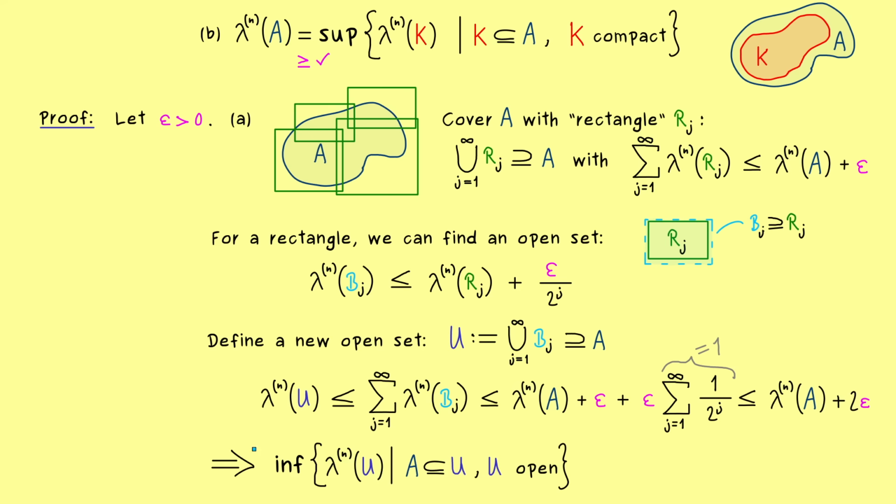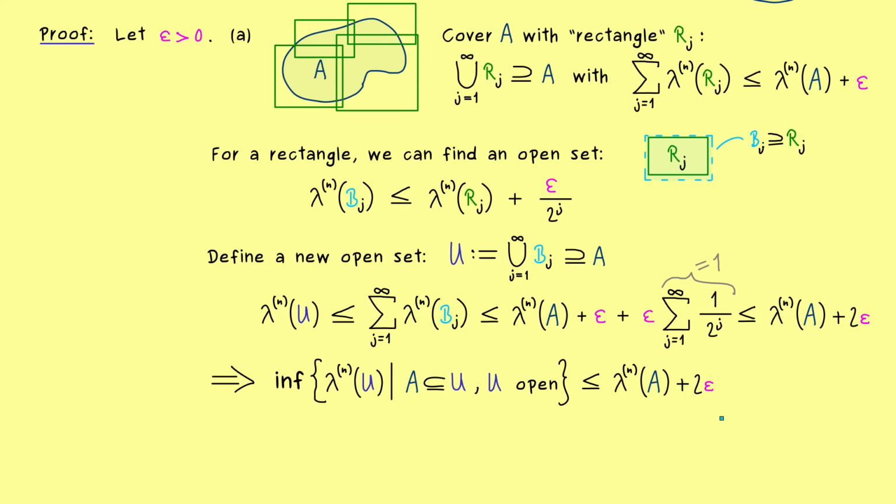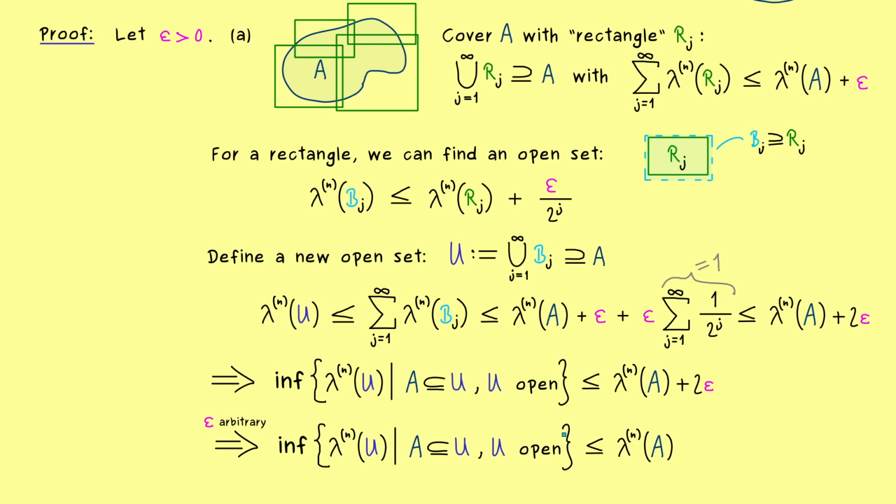And since the infimum here can only be smaller or equal than the left-hand side, it also satisfies the same inequality. And this is the crucial thing, it satisfies this inequality no matter how small our epsilon is. And that's the important part here, because epsilon is arbitrary, the difference between the two things here can be as small as we want it. So the only possibility is that the difference is less or equal than 0, which means we have this inequality without the epsilon. And there you see, this was exactly the missing inequality for point A.